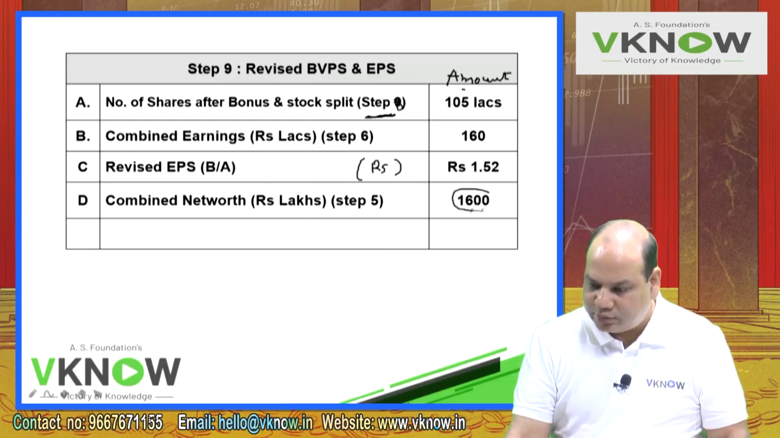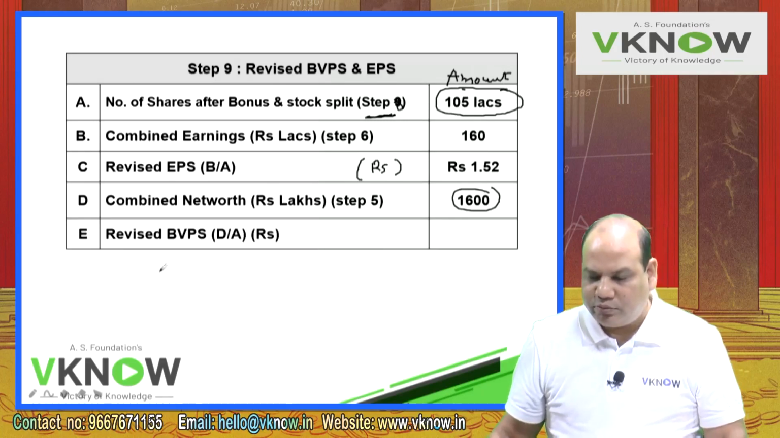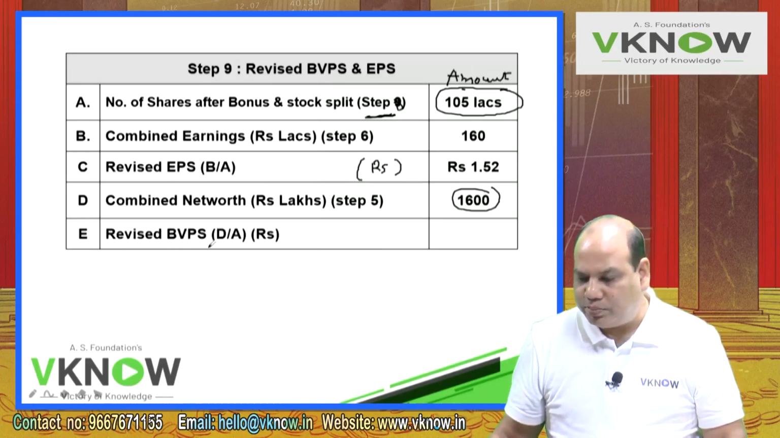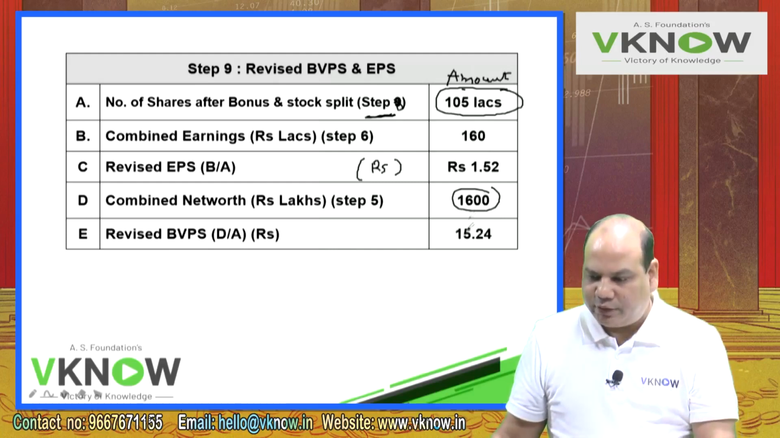Combined net worth divided by total number of shares will give me the revised book value per share. 1600 divided by 105, in rupees. So that comes to 15.24 rupees. This is the answer of this wonderful question for 20 marks.